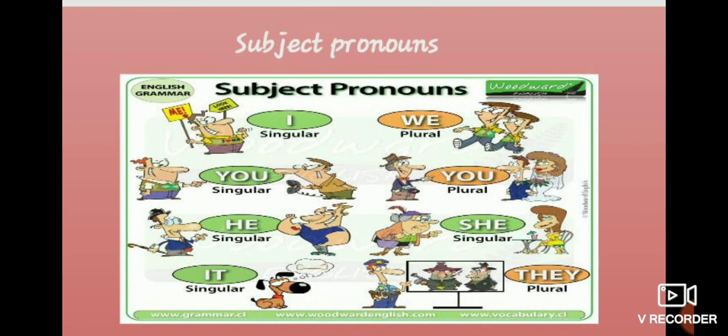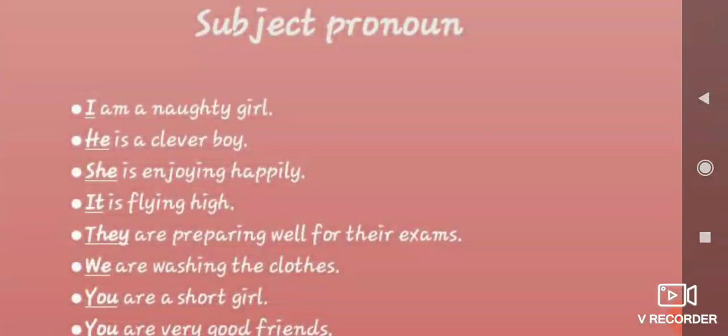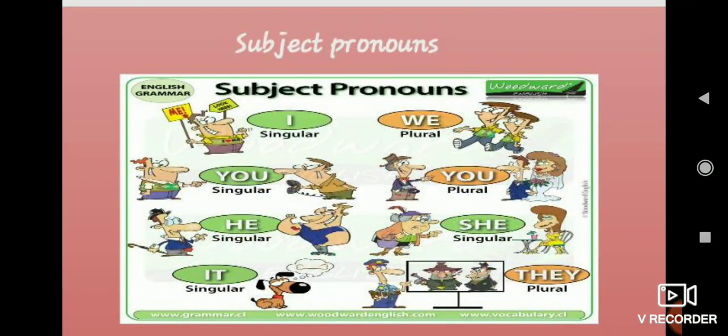So once again go through: I, we, you, he, she, it, they. Okay, and then we will move on to some exercises. These are only subject pronouns, children. These seven alone, keep them in your mind; depending upon the subject you have to use them. If it is the subject itself speaking about the same subject, then you can use he.